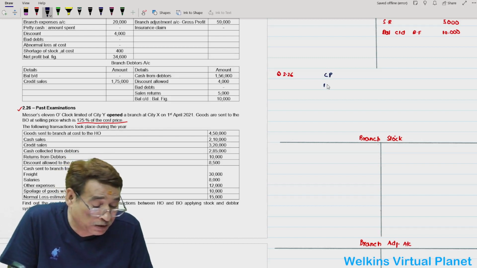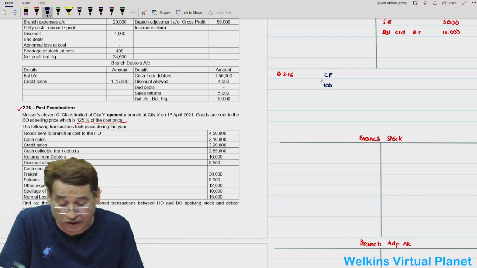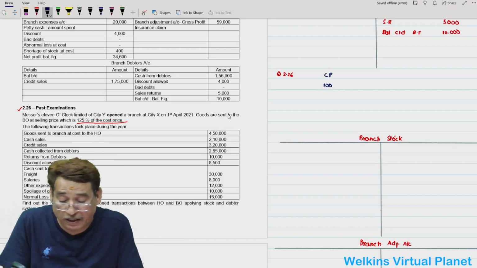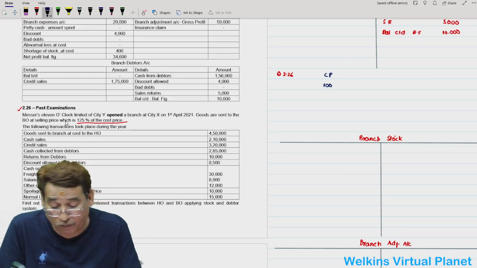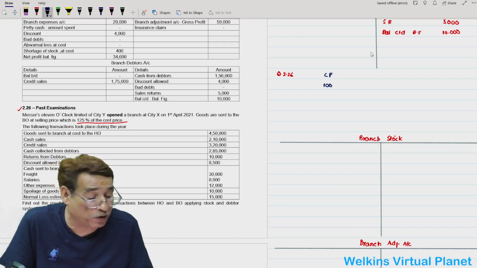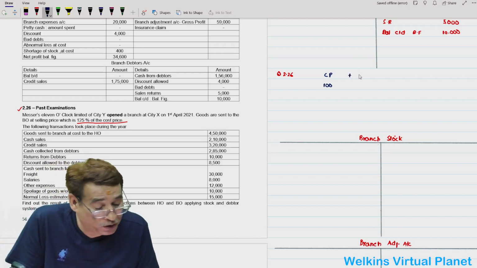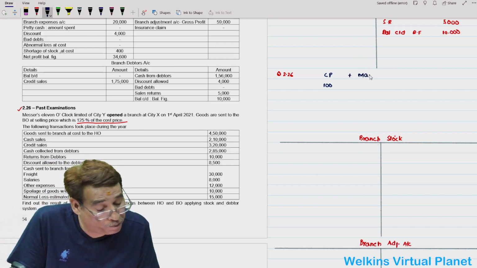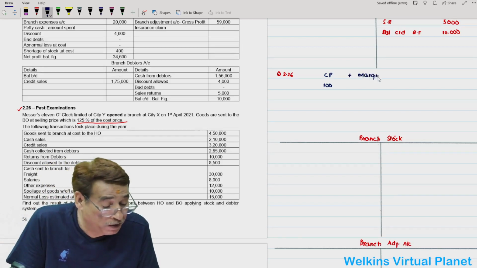Because the rate is based upon cost, I can consider cost as 100. Cost price plus margin is equal to selling price or invoice price.